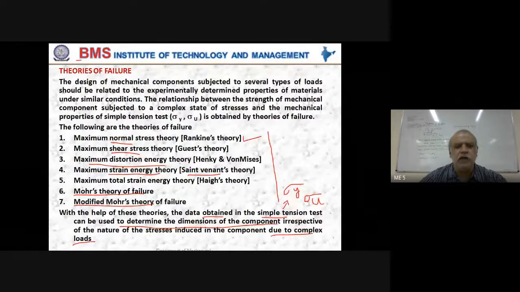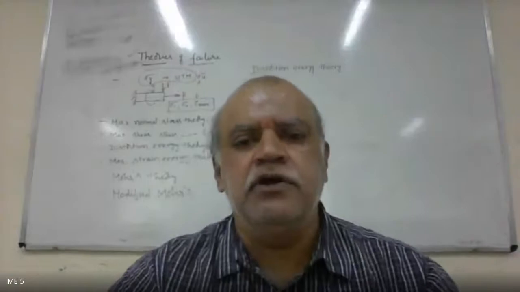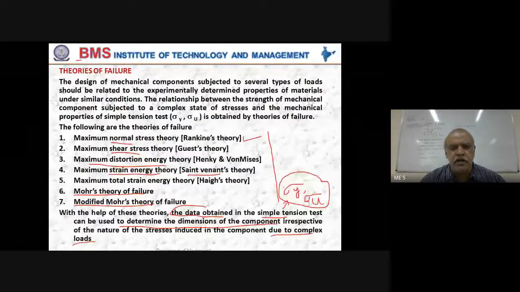Whatever may be the nature of stresses induced in the components, using the data that we obtain from simple tension tests, such as yield stress and ultimate stress, we can design a component irrespective of the nature of loads and stresses. Got the clarity now?